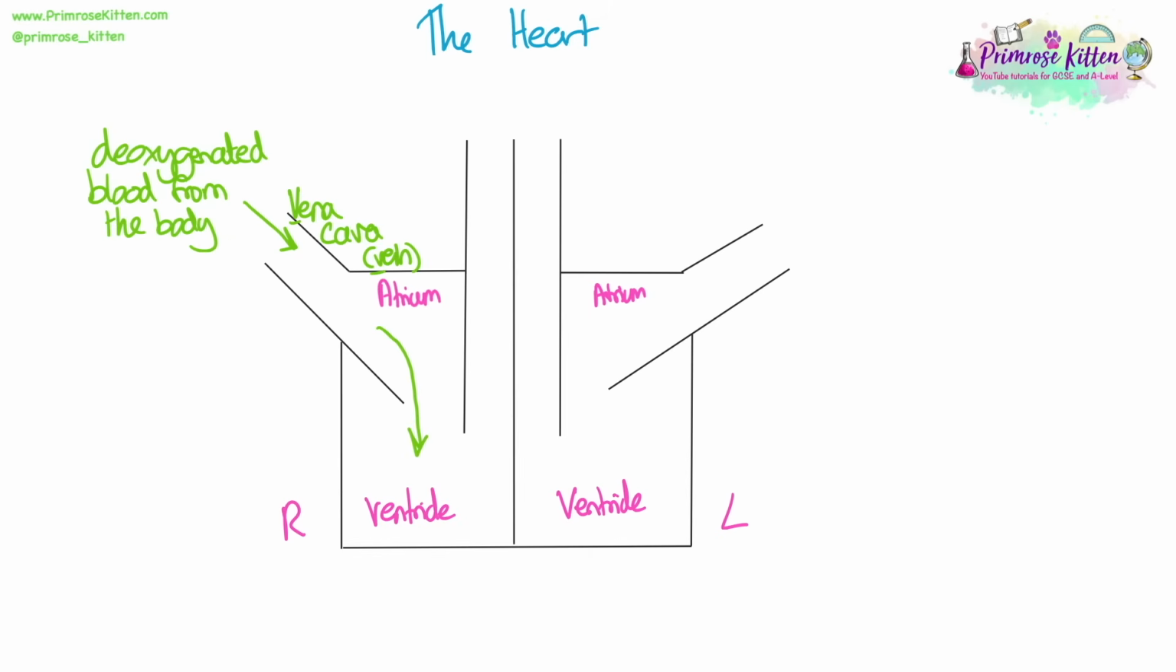Once blood has entered the right atrium, it's going to flow down into the right ventricle, and the contraction of the right ventricle will push the blood up and out of the heart through the pulmonary artery. It is an artery because it's taking blood away from the heart, and it is taking blood to the lungs to be oxygenated.